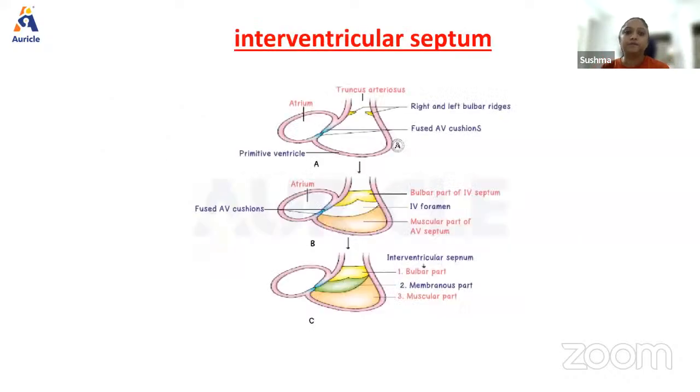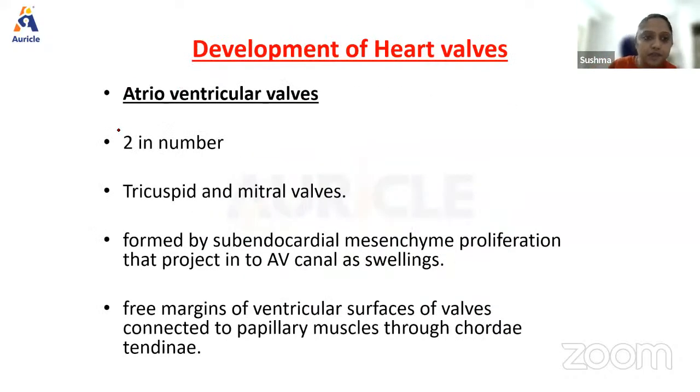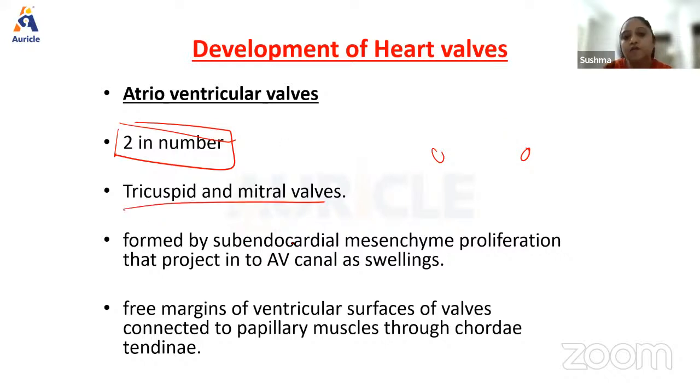Okay, next, development of the heart valves. There are two in number, atrioventricular valves, and what are the two we have? Atrioventricular and what else? With pulmonic and aortic valves, right? Tricuspid and mitral valves are formed by the subendocardial mesenchymal proliferation, and they project into the AV canal as swellings. Again, not very important for you guys. Just for the sake of completion, I've added all this. The free margin of the ventricular surface of the valves is connected to the papillary muscle through chordae tendineae.